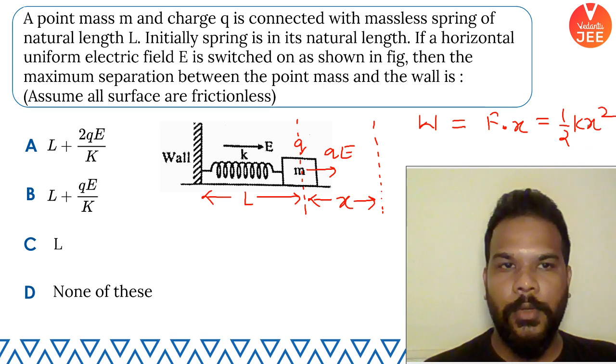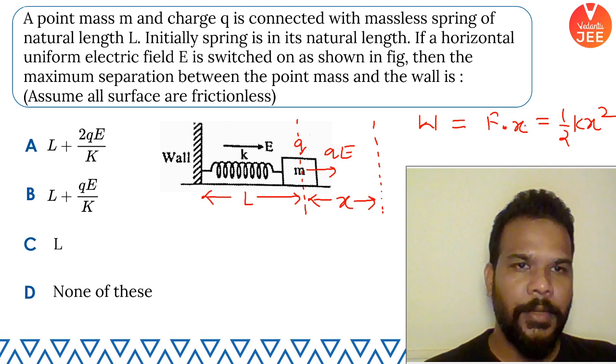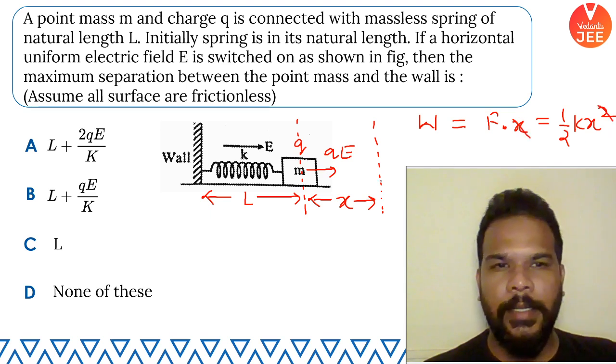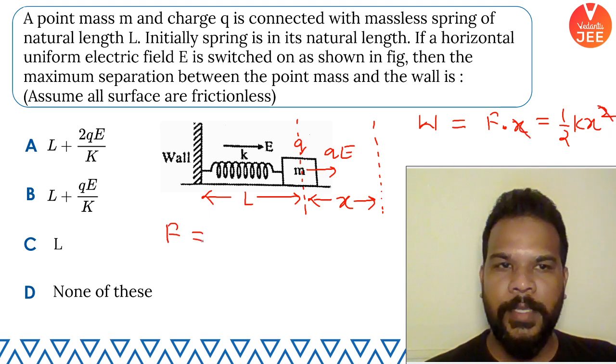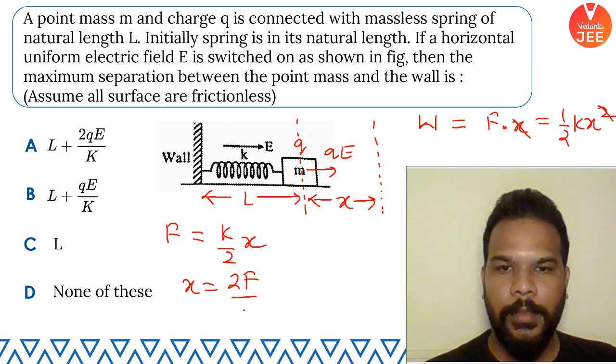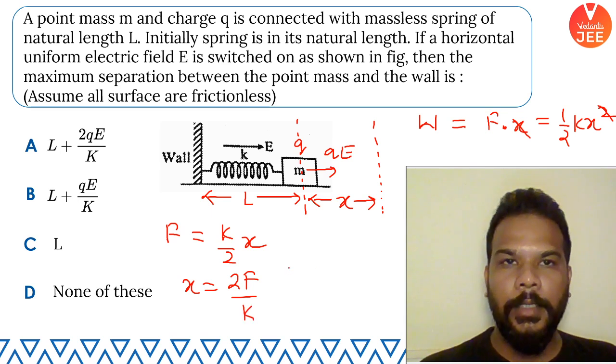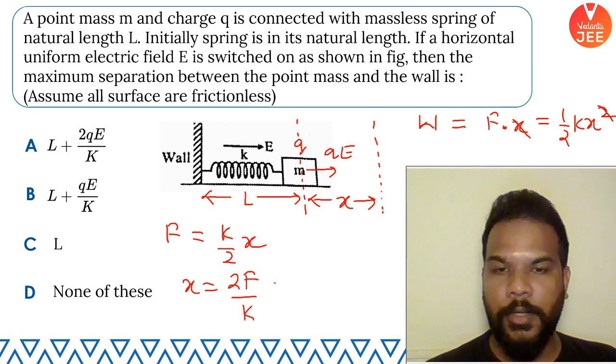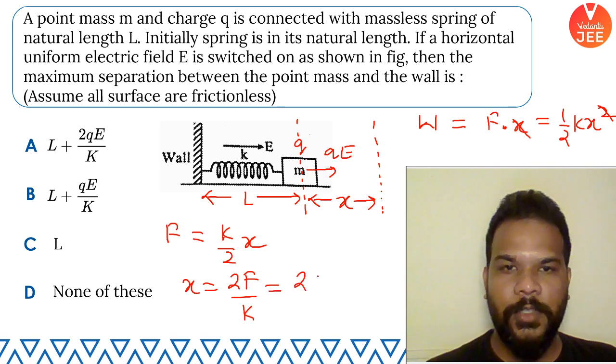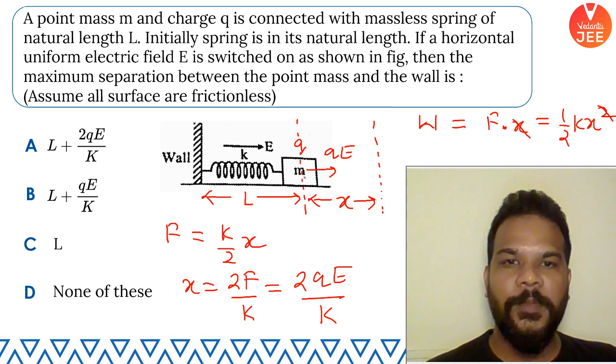Okay, so if I write this, you can see that x is getting cancelled, and this tells me that F is going to be kx by 2, or x is going to be 2F by k. Okay, I'm just finding x as of now. That's not our final answer. So what is the force? Force is QE, so x is QE divided by k multiplied by 2 as well. So 2QE by k is the displacement of the mass from the initial position.